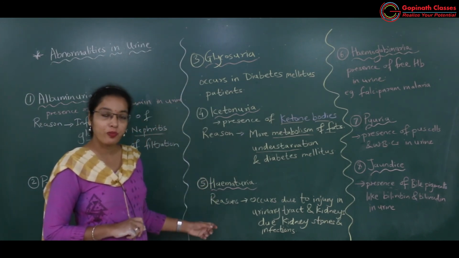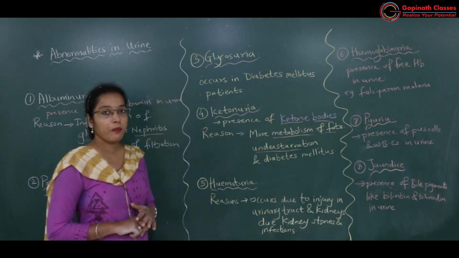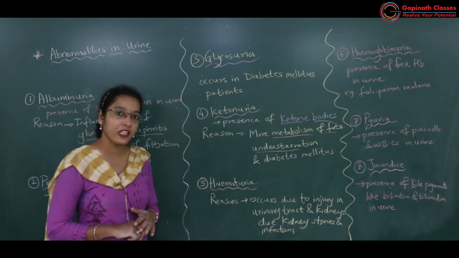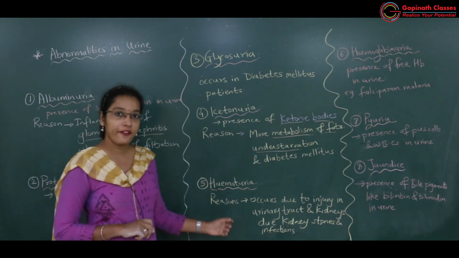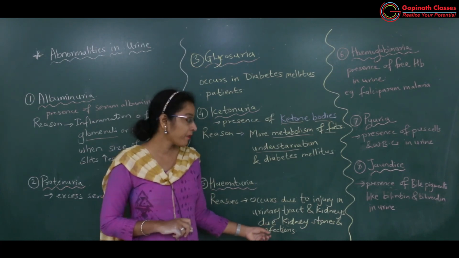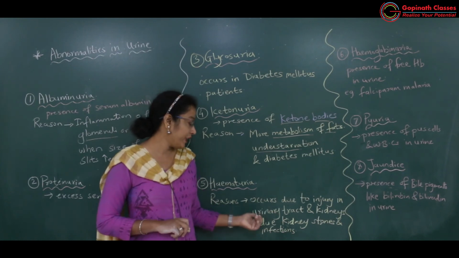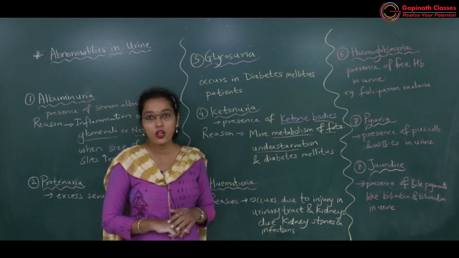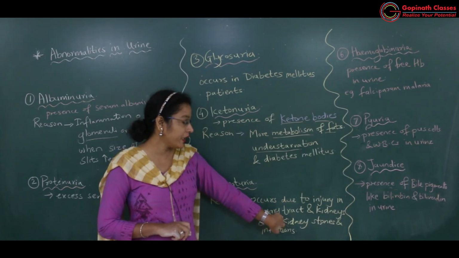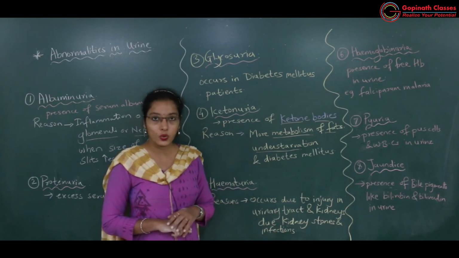Okay. Then hematuria, presence of blood cells, especially more of RBCs in the urine, because of which there will be bright red color of the urine. And the reason behind this is injury to the kidney and urinary tract. Okay, kidney stones होते हैं, infections हुए तो definitely there will be rupturing of the wall of the urinary tract, and these RBCs will enter the urine.